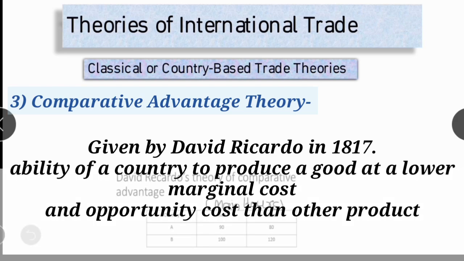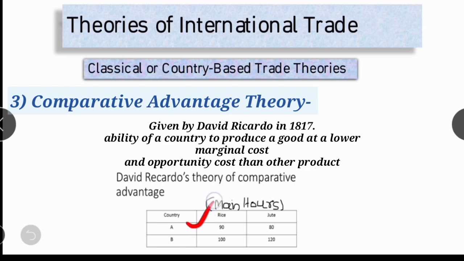Right? For example, country A has a cost advantage on both products, that is rice and jute, compared to B. Hence, find out production of which goods is comparatively lesser. Find out in between that which is less and start specializing in its production.